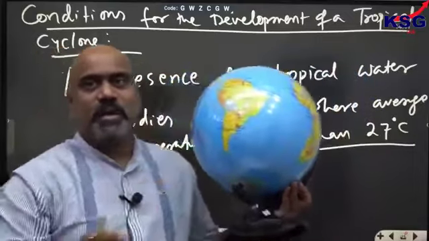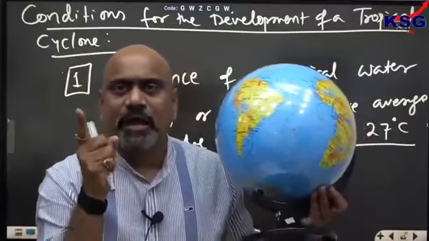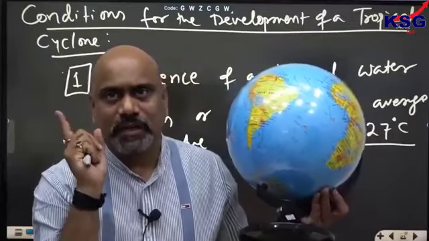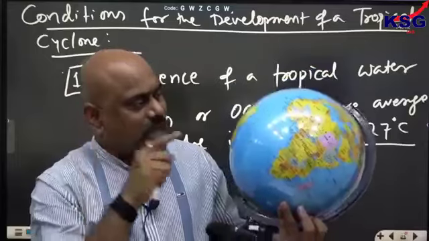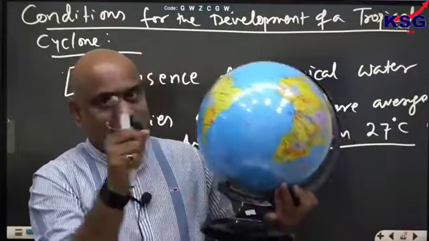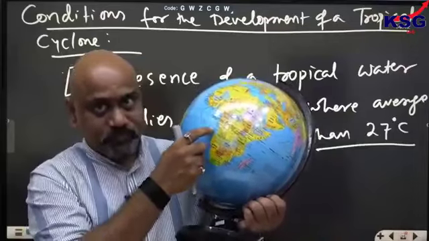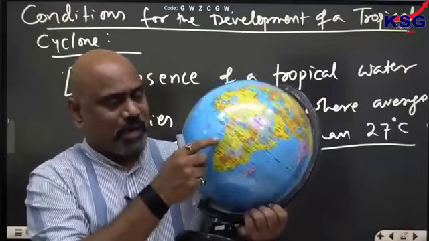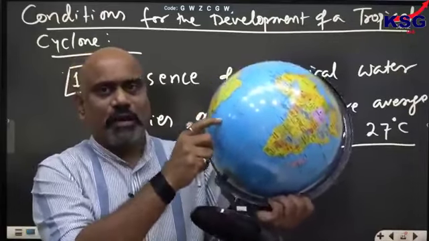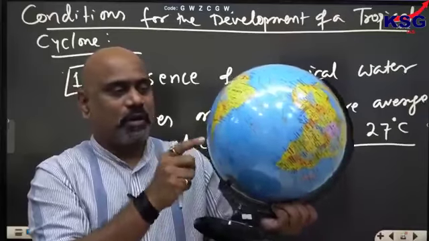These two regions are impacted by cold oceanic currents. Here in the South Atlantic, you have the cold oceanic current known as the Benguela current, and the Falkland current, also a cold current.